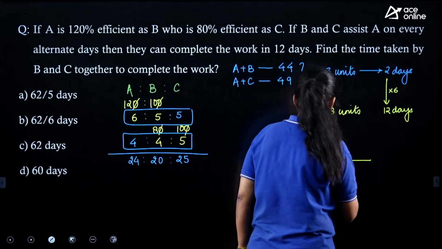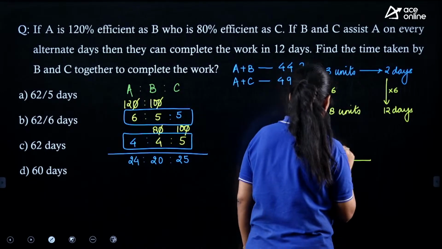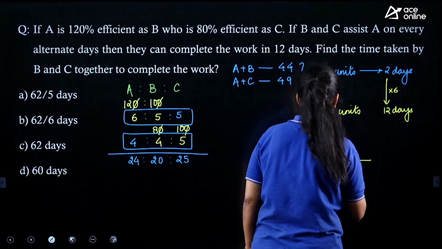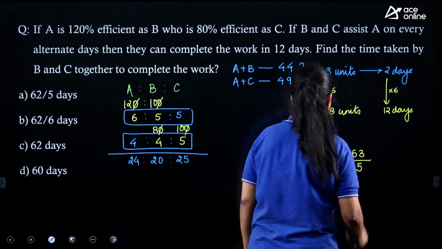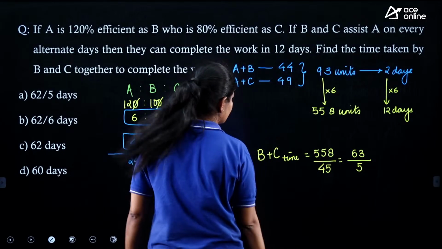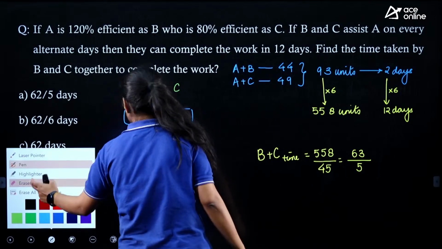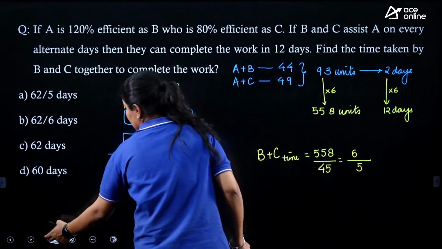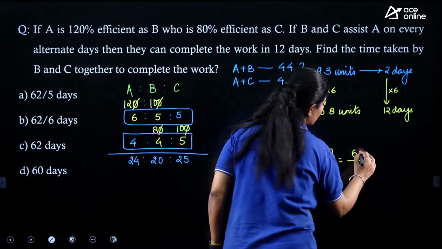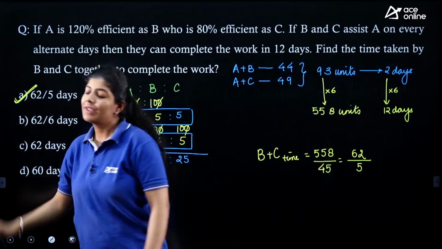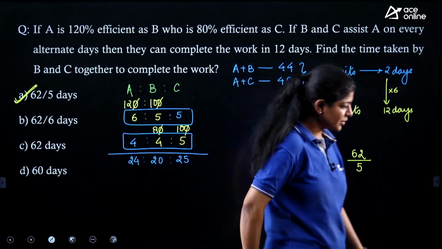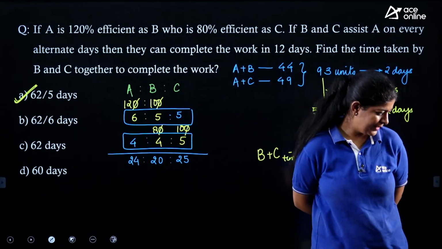So in the numerator we are getting 62, and over here we are getting 5. So 62 by 5. Do we have this option? Yes, option A is the correct one, right?